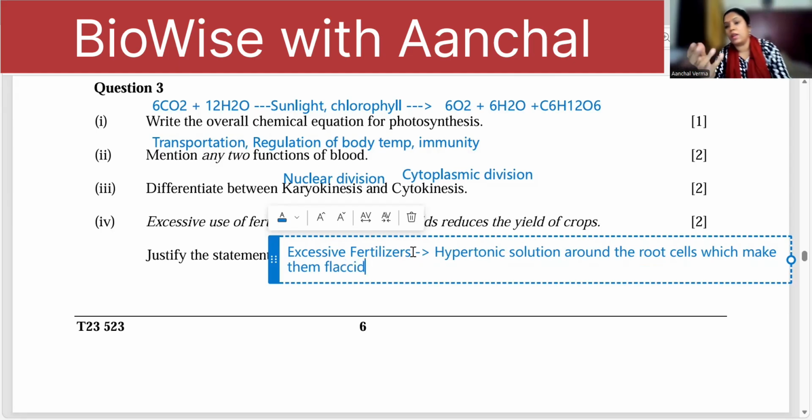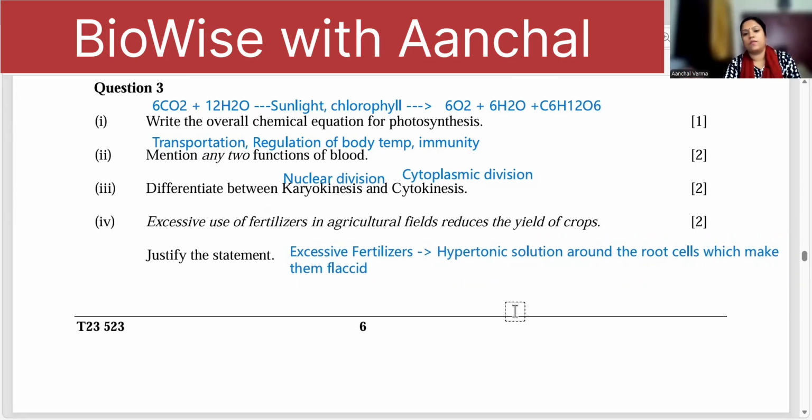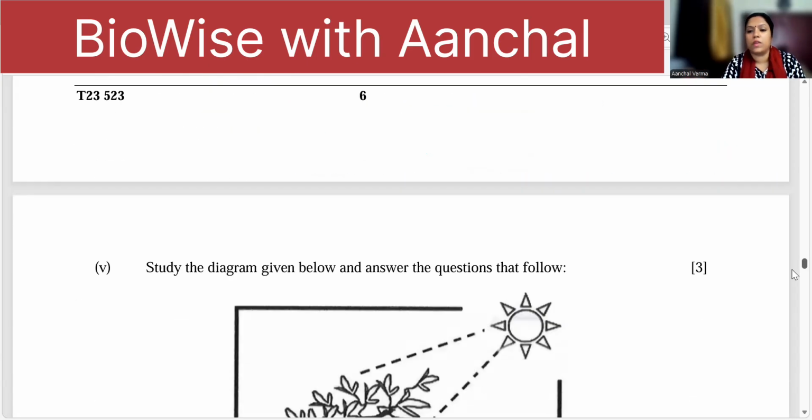So the total absorption of water and all is affected. That is why excessive fertilizers are not used. Okay. So this is 2 marks. Here 1 mark will be for writing that it is hypertonic, and the other mark for writing that the root cells basically go flaccid. Hence it cannot absorb much water.